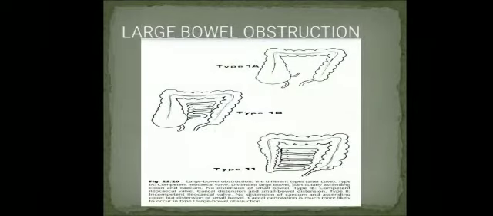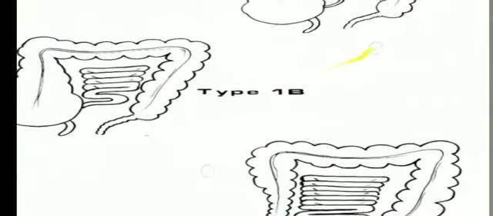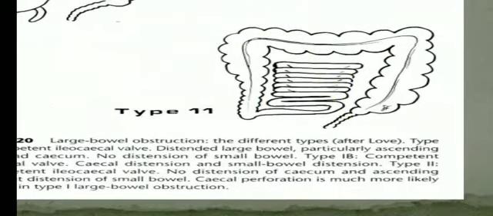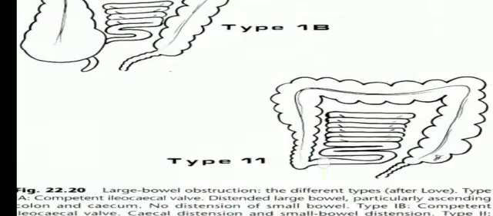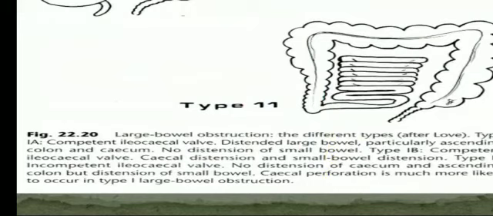Now next, coming to large bowel obstruction, this is a schematic diagram showing the types: type 1A, type 1B and type 2. So here it's important to know the anatomy. So you have the ascending colon, then the hepatic flexure of colon, the transverse colon, the splenic flexure of colon, the descending colon, the sigmoid colon and rectum. So these are the different types of large bowel obstruction.